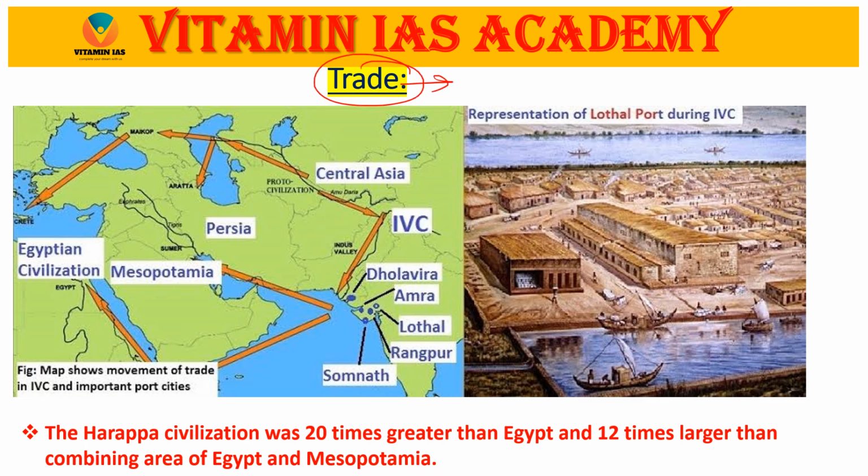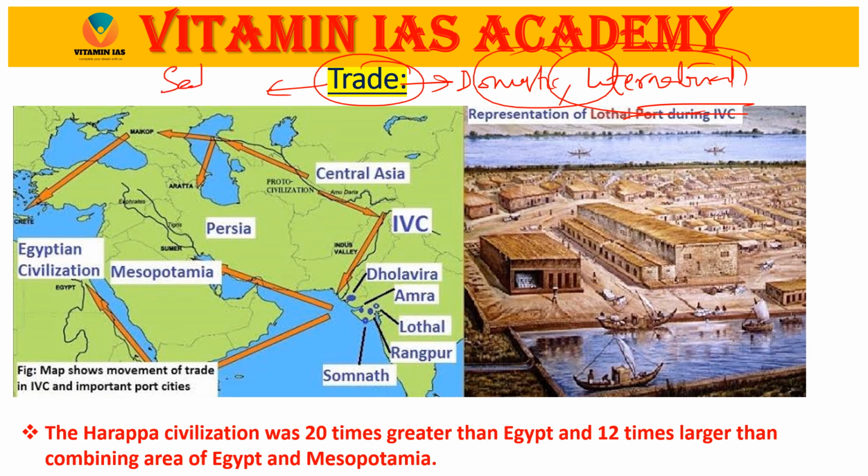Trade of the IVC was basically domestic and international, both took place. Why? Because the only evidence of trade happening is seals.